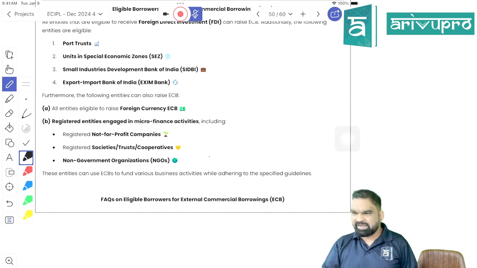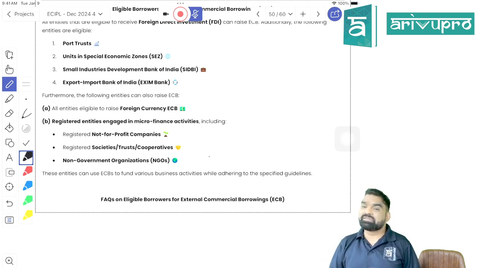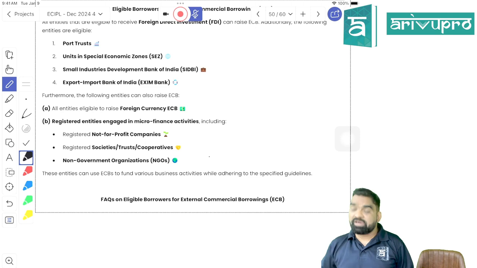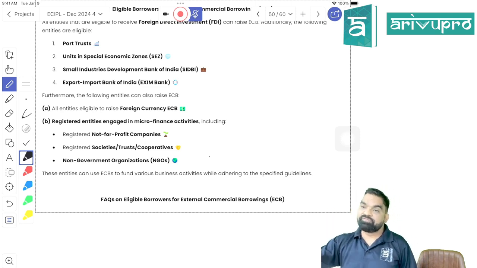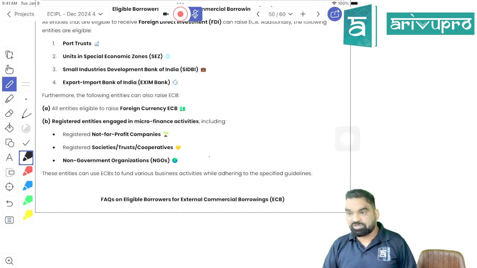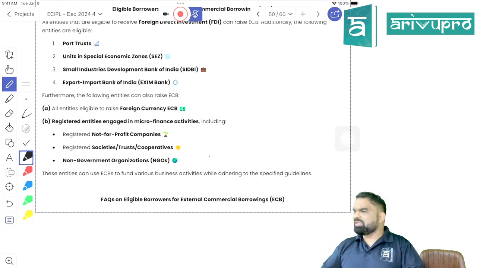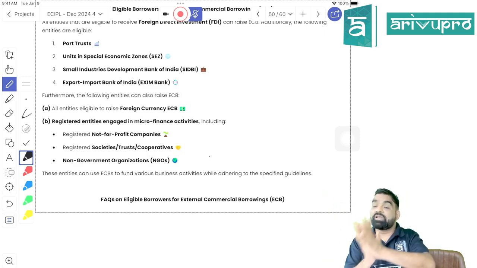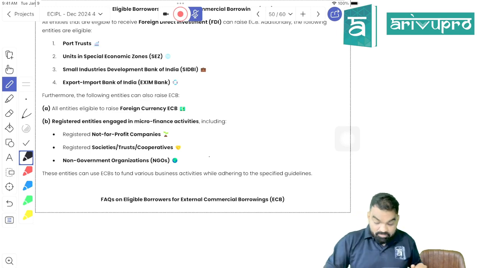There is Money View, Lending Card. There are so many mobile applications. Credit B, right? They are offering loans starting from 5,000 rupees. Those who are struggling to meet their ends generally take loans from such institutions. Is it clear? Generally, these institutions work for the welfare of marginal people with marginal income. So they are involved in what, beta? Microfinance activity. They can be in the form of an NGO, NPO, or a trust and society. They can raise ECB, but only in Indian currency, not in foreign exchange. Is it clear? Manageable, students.